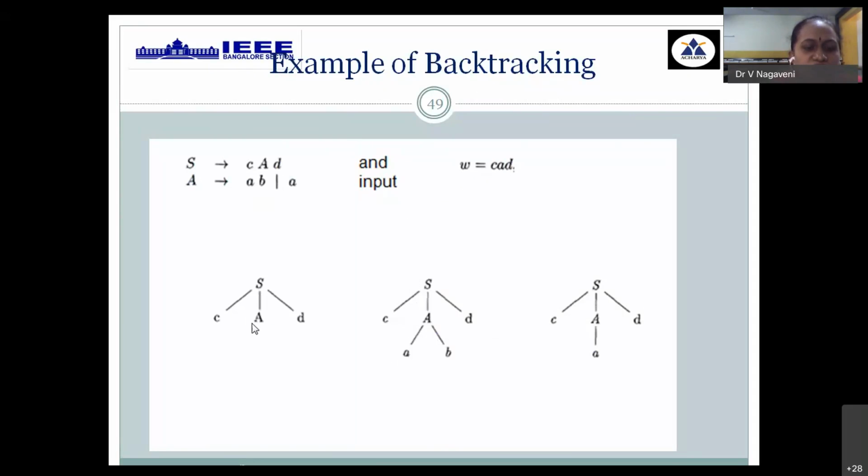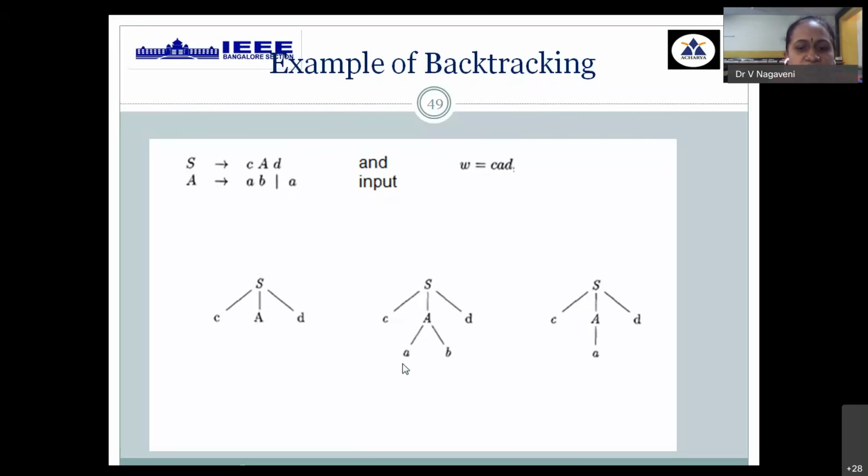Once you have the first production, there is again one more variable. Again you call the procedure for S, then you have the body of the procedure. The complete component has been made use of. Then you are invoking the procedure for variable A. Then you have two options, tried first come first serve, from left to right order.